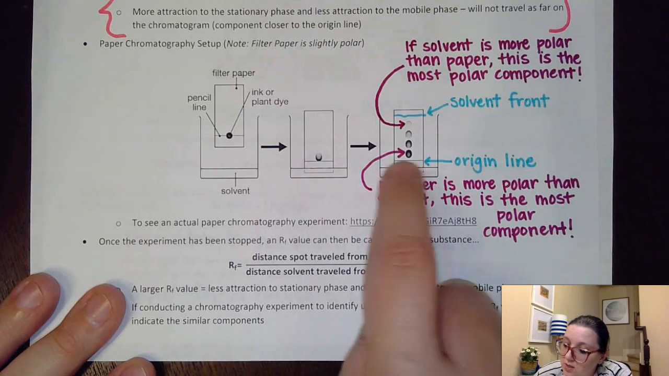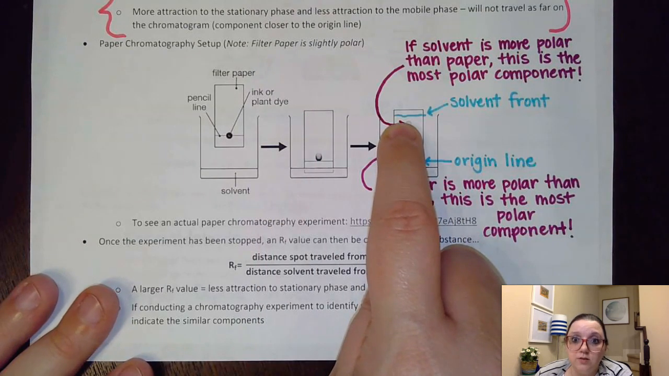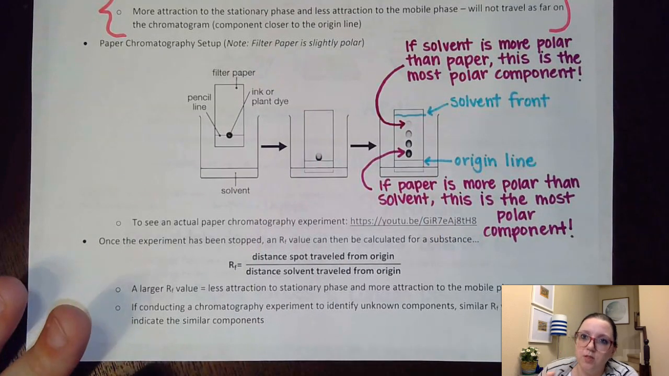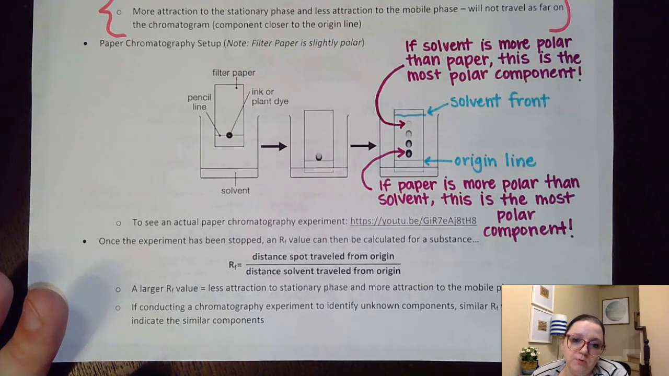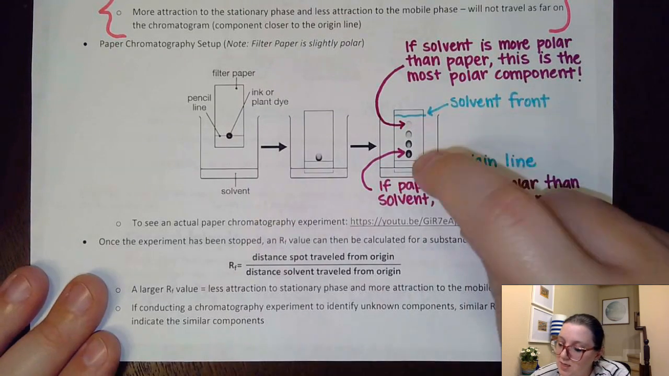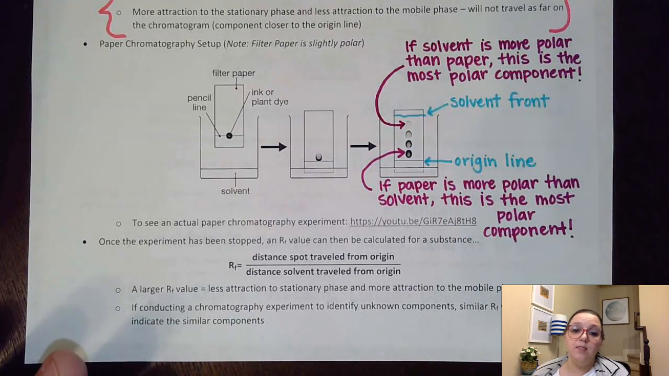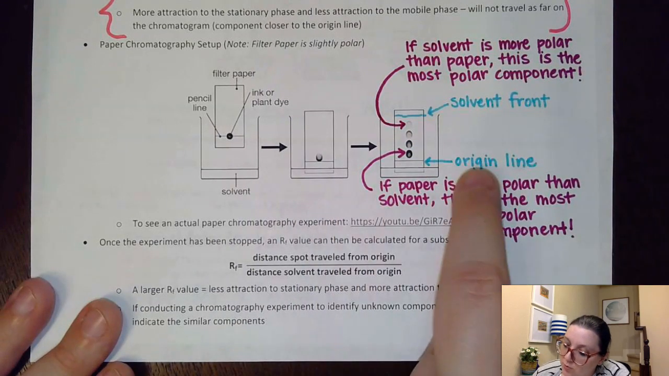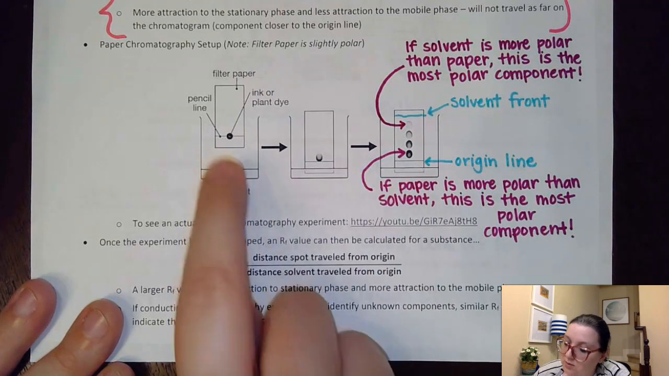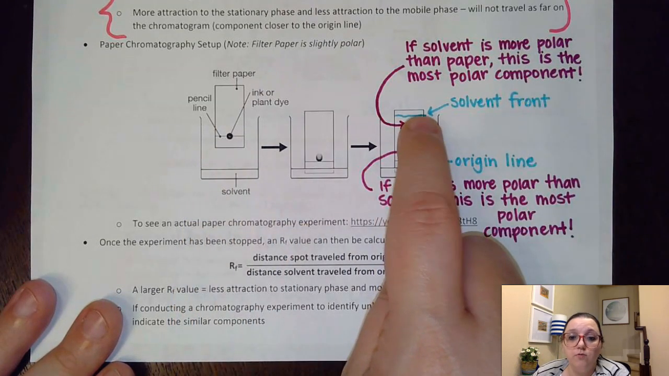Now, eventually, it will reach a point where it gets close to the top, but you want to pull it out before it gets all the way to the top. Otherwise, it's going to mess up your results. And what you'll end up seeing is that the components of that pigment will end up separating themselves out. So we have both our origin line, the original pencil line, as well as our solvent front.